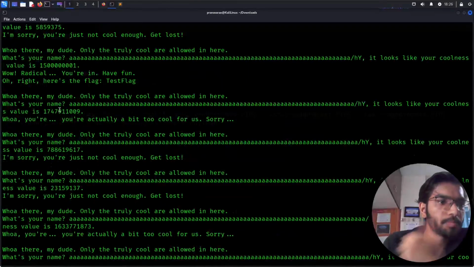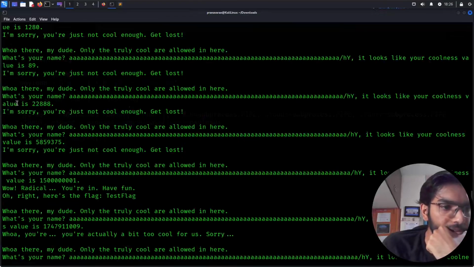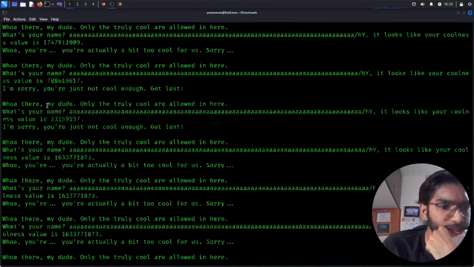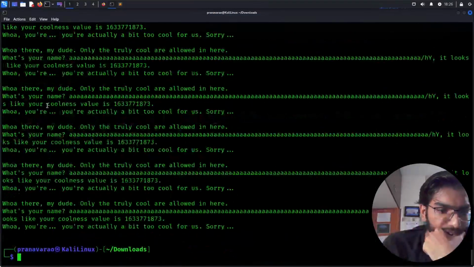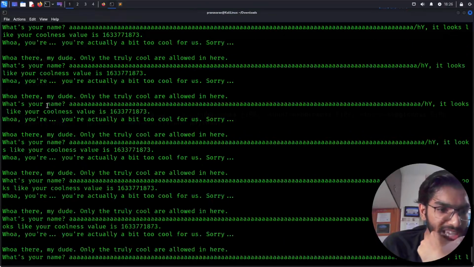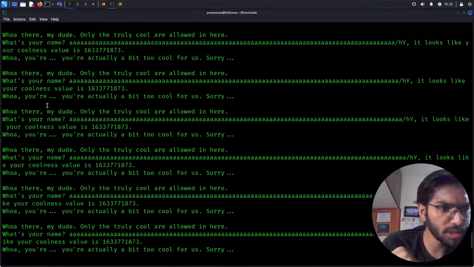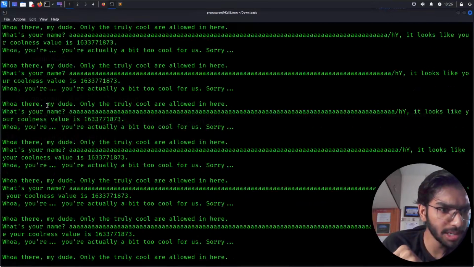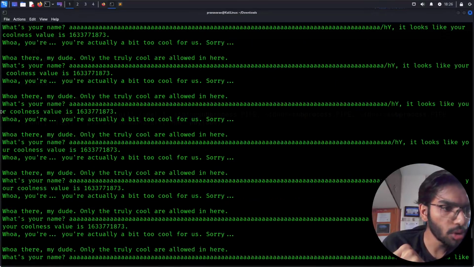Okay, so a value is this. I don't see any specific value which is saying that yes, I have got the right output, or I don't even know what the right result is. Oh no, it's here. Okay, what's wrong with it?